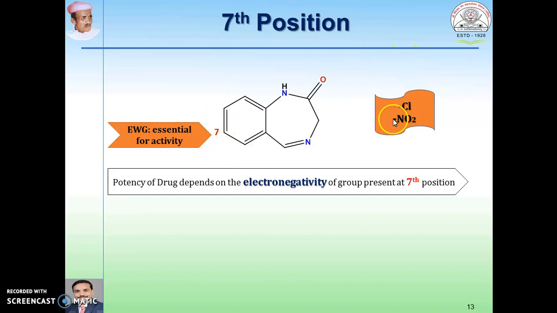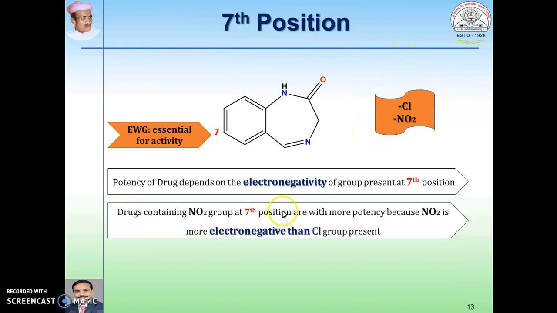Drugs which contain a nitro group at the 7th position are more potent because the nitro group has more electronegativity than the chlorine group. So the conclusion is that the electron withdrawing group or electronegativity of this group present at the 7th position decides the potency of the drug.